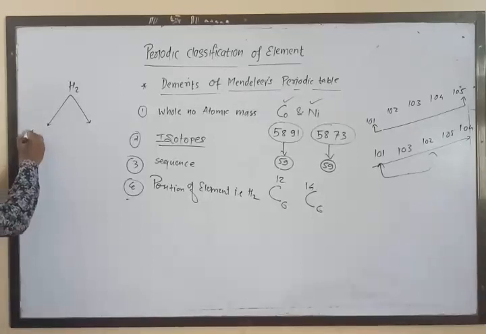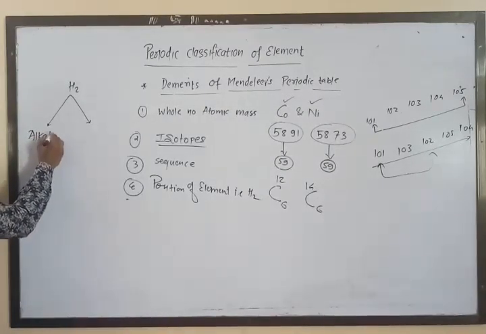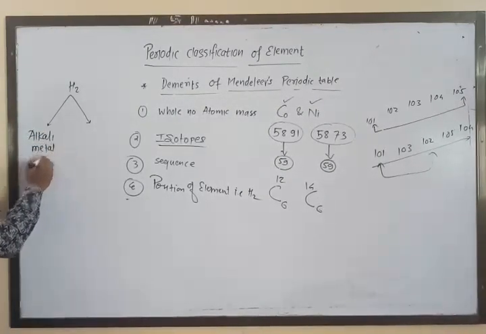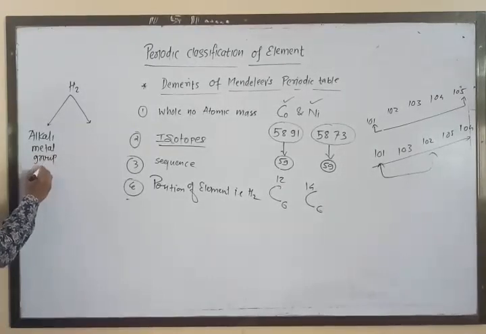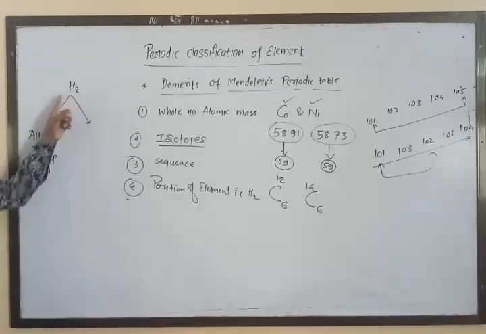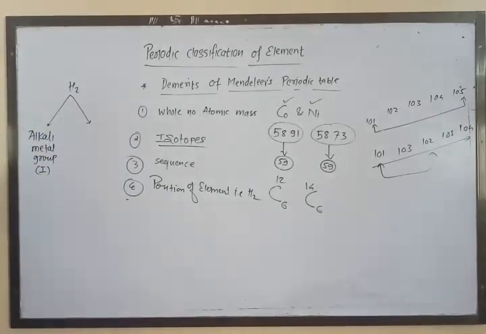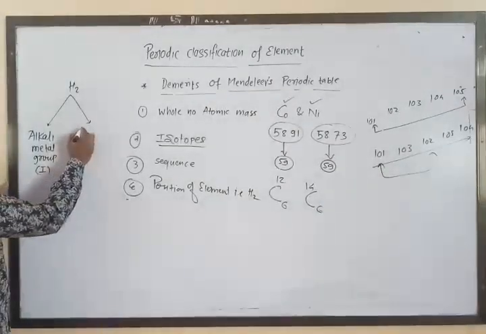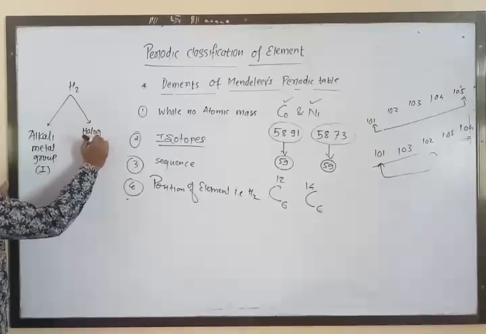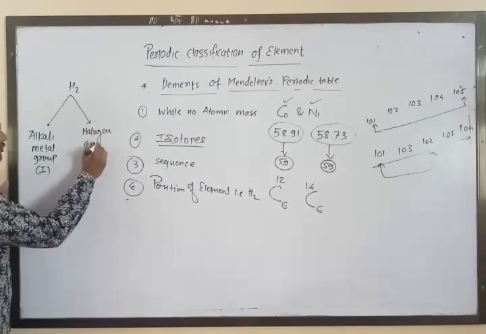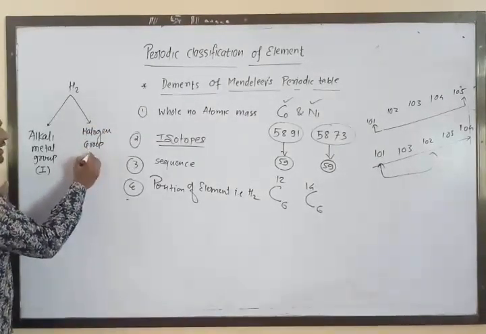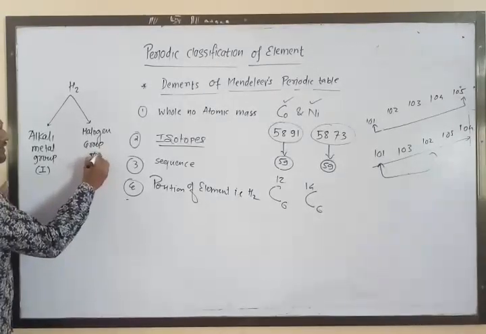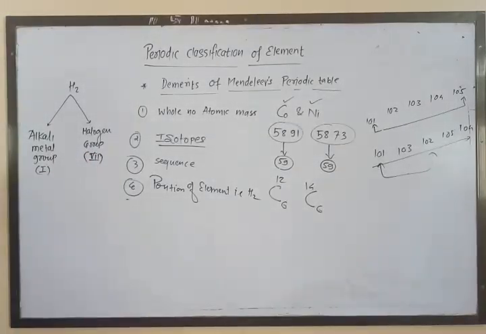One is the alkali metal group, which is the first group in Mendeleev's periodic table, and the second is the halogen group elements, which is the seventh group in Mendeleev's periodic table.